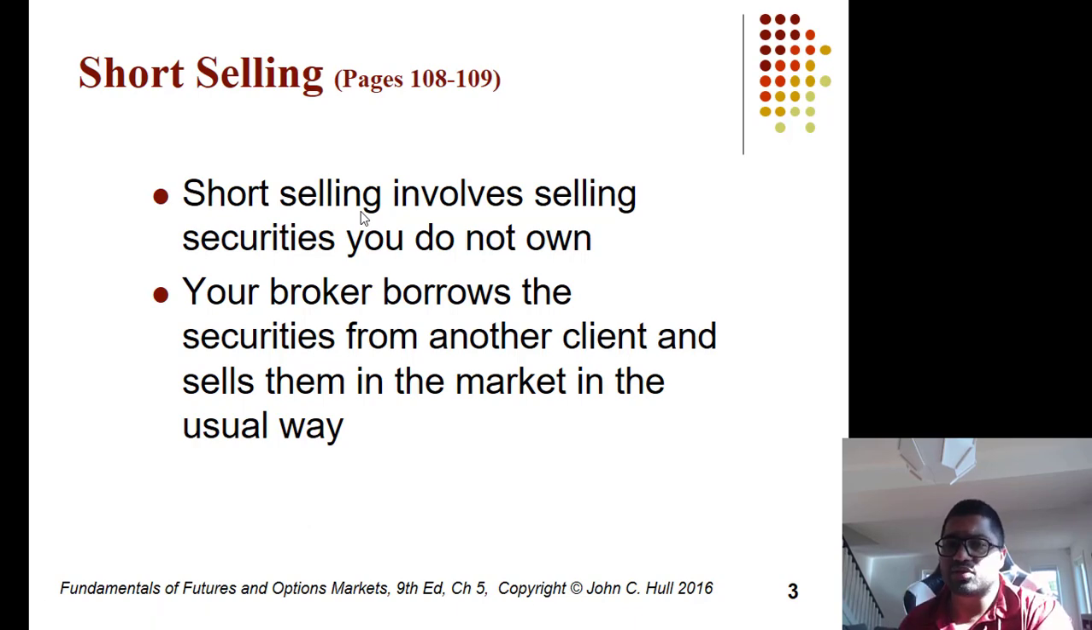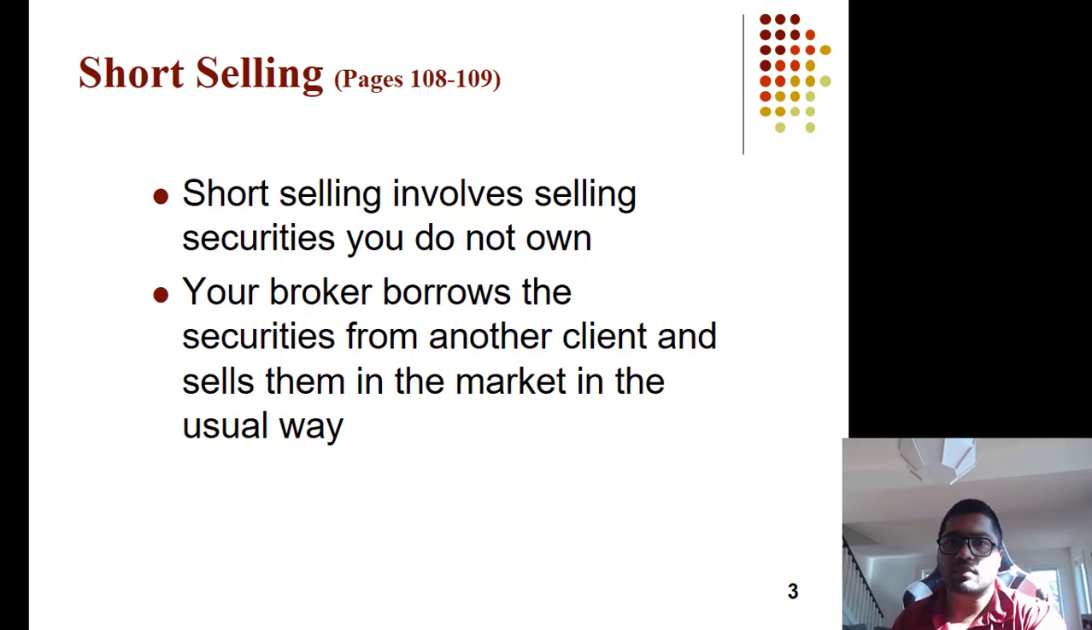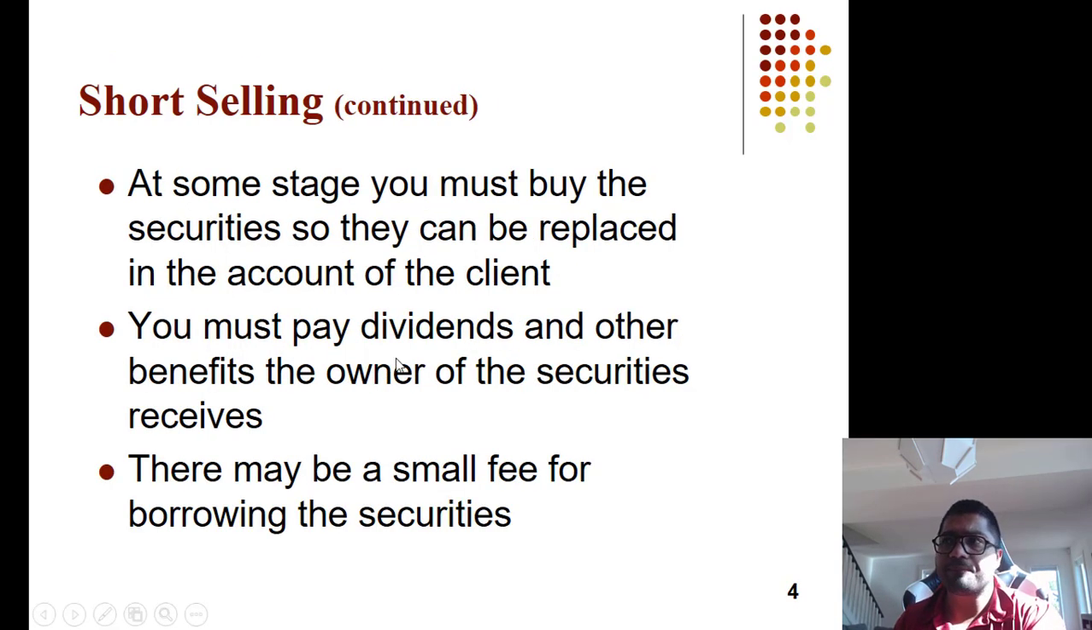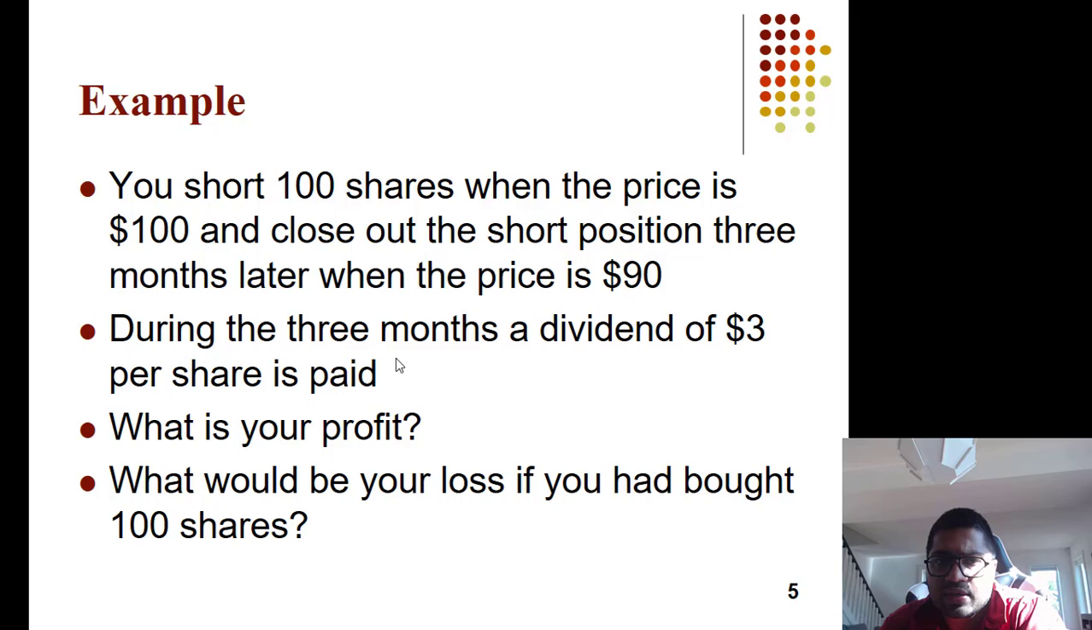For doing arbitrage, you need short selling. Short selling involves selling securities that you do not own. Your broker borrows the security from another client and sells it in the market in the usual way. At some stage, you must buy back the securities that you have borrowed and replace them. You must pay dividends and other benefits that the owner of the security receives. There may be a small fee to borrow the securities.